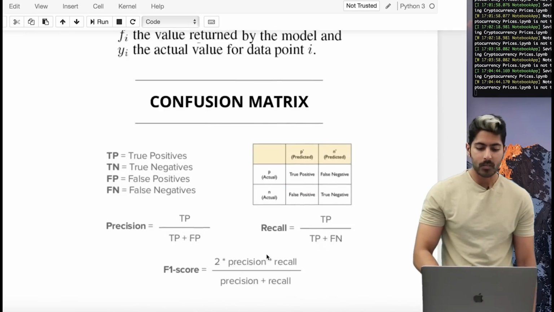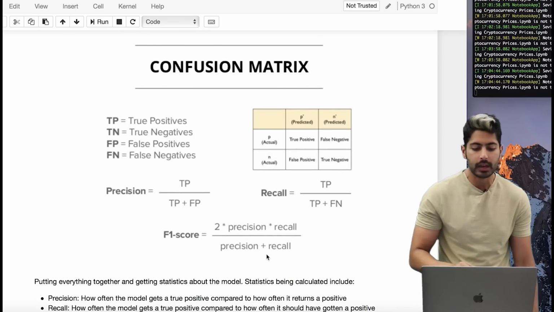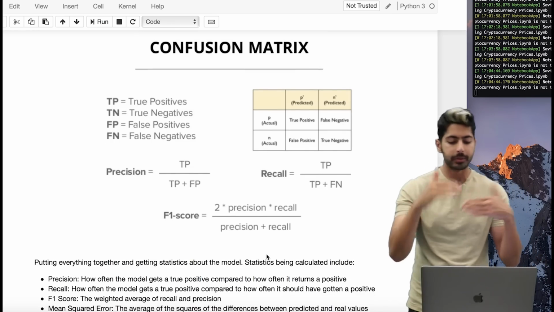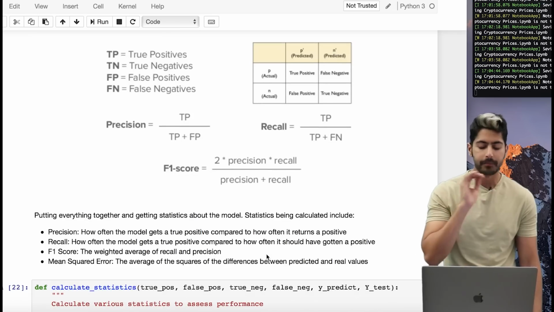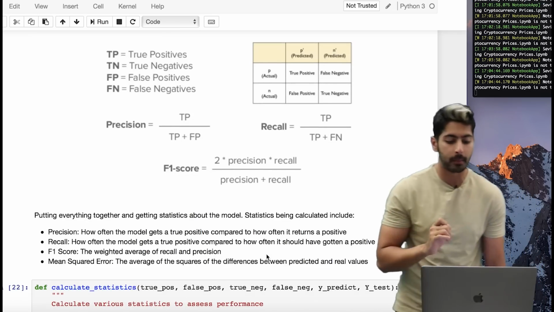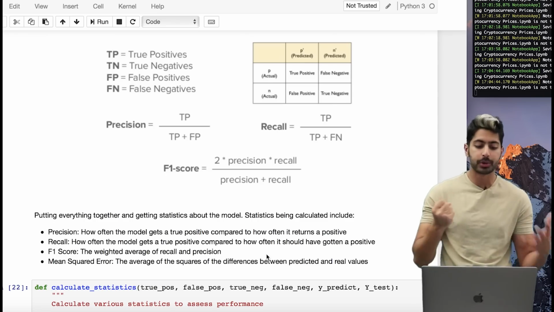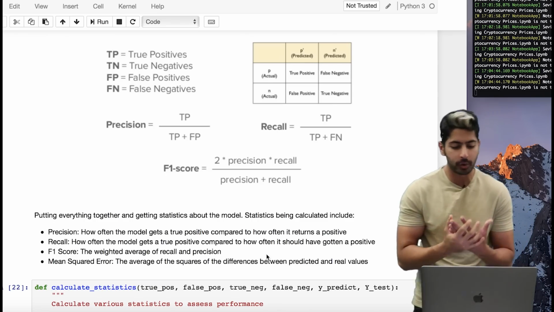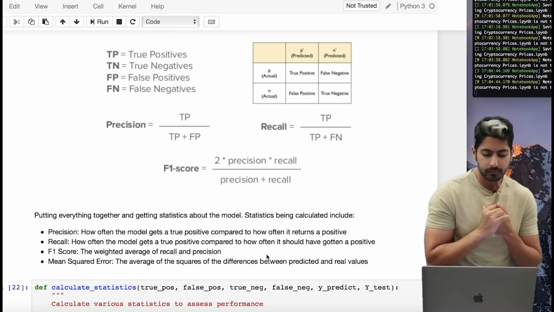So, right, this is just another graph of true positives versus false positives and negatives. But anyway, when we take these values and we add them and put them on top of each other, we get these other three metrics of how good our model is performing: precision, recall, and F1 score. So precision means how often is our model getting true positive compared to how often it returns a positive.